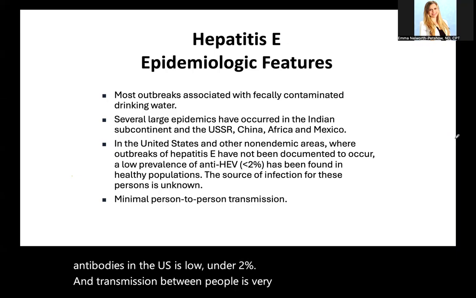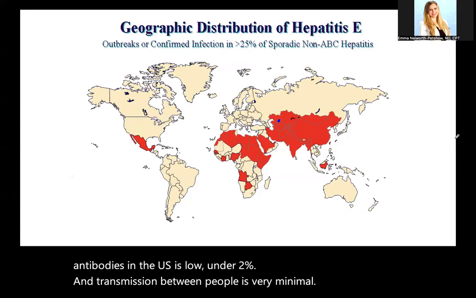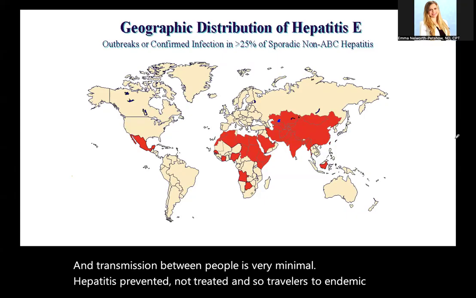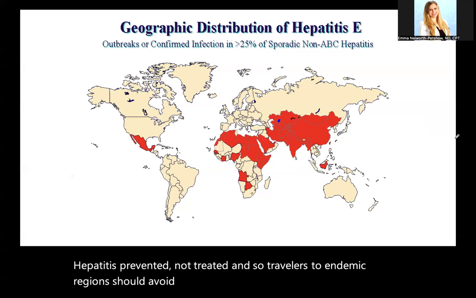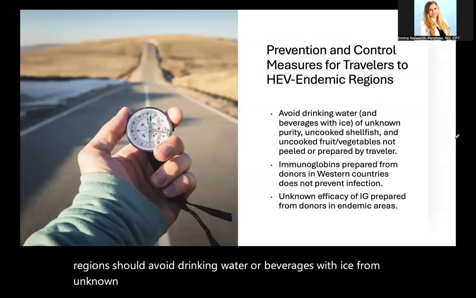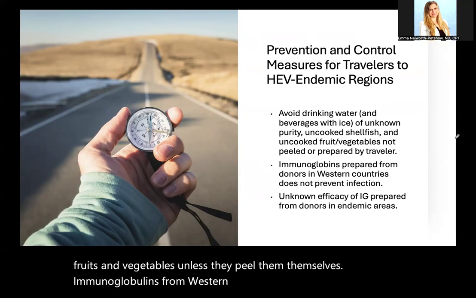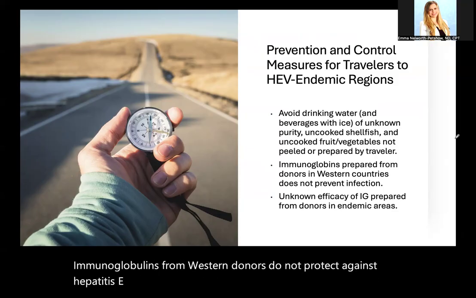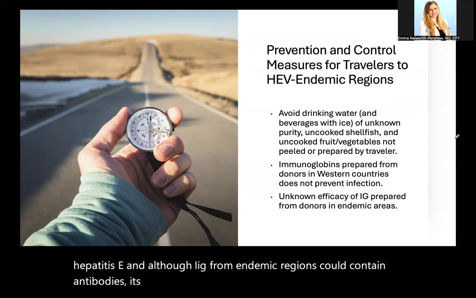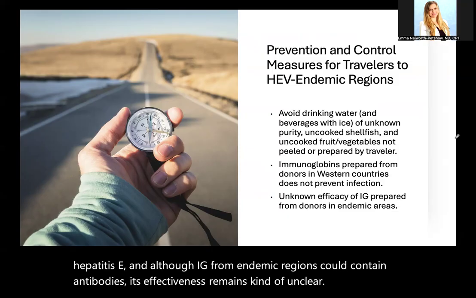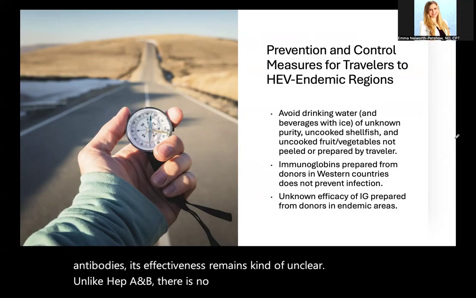Hepatitis E is prevented, not treated, and so travelers to endemic regions should avoid drinking water or beverages with ice from unknown sources, avoid raw shellfish, and avoid uncooked fruits and vegetables unless they peel them themselves. Immunoglobulins from Western donors do not protect against hepatitis E, and although Ig from endemic regions could contain antibodies, its effectiveness remains unclear. Unlike Hep A and B, there is no widely available Hep E vaccine in the US.